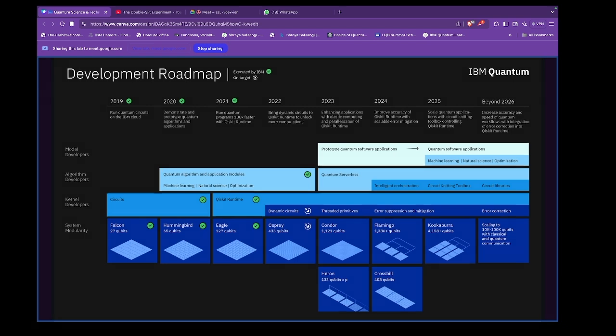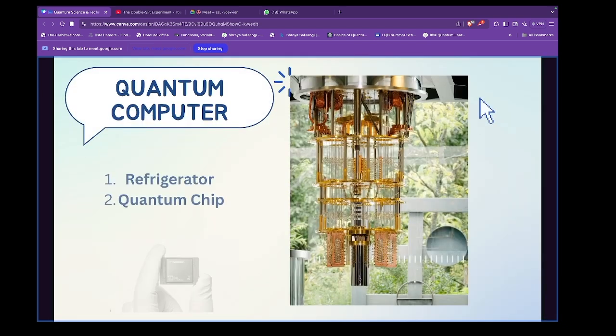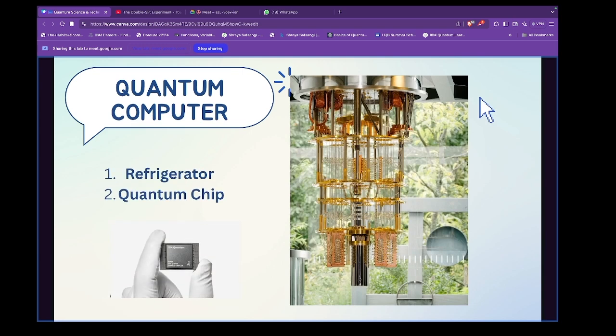Okay, let's answer your question first. This is a quantum computer, you see. There is a refrigerator, and what the refrigerator does is reduce the temperature. Now you see, my laptop is working. What is the temperature in Agra right now? It might be 30 degrees, let's say 30 degrees centigrade. Now my laptop is working very fine, no problem with my laptop except some hangs. But what temperature does a quantum computer need to operate on?